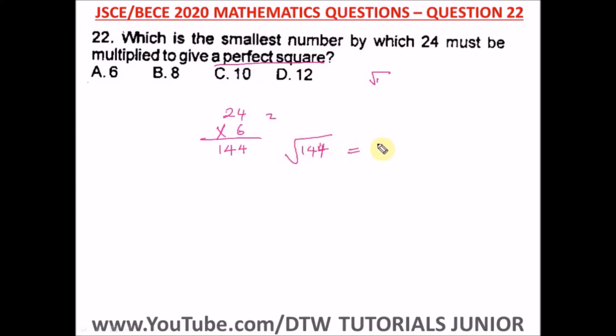Okay, and it will give us a whole number, which is what? 12. Remember, 12 times 12 is equal to what? 144. All right, so this gives us a perfect square. All right, and our right option here is option 6. Okay, 6 is the smallest number by which 24 must be multiplied to give a perfect square. All right, so this is the right option, since 6 is the smallest number here.